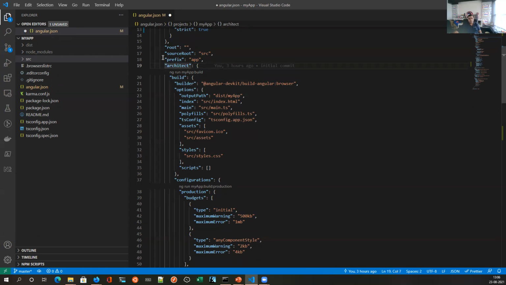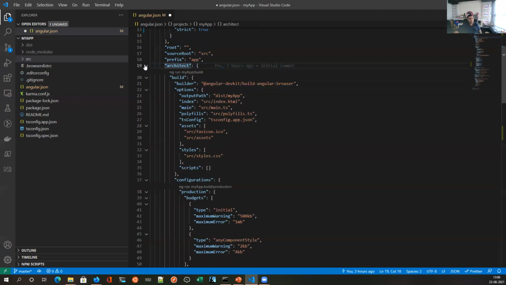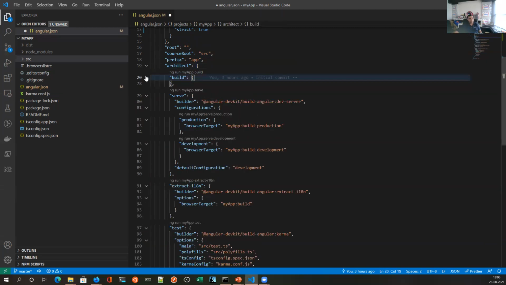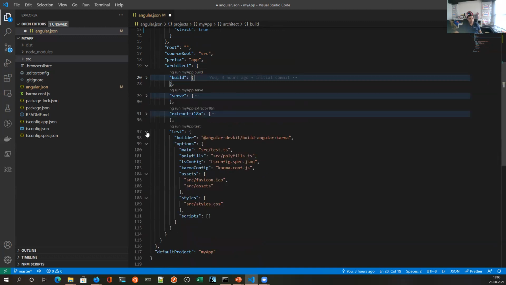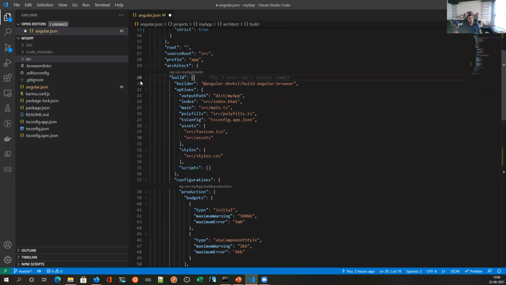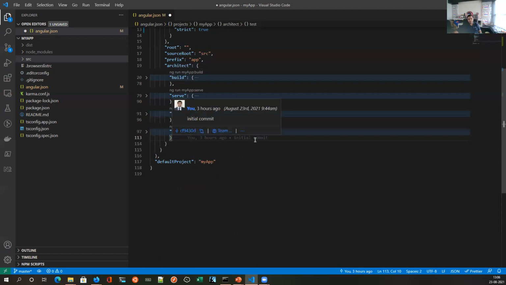So once all this basic information is done, then we come to architect. This is the main node that controls how your application is built. Within architect, you will have multiple options like build, serve, extract, and test. Right now there are only 4 options. You can define n number of them as per your requirement. One of the options we don't have right now is E2E, end-to-end test.